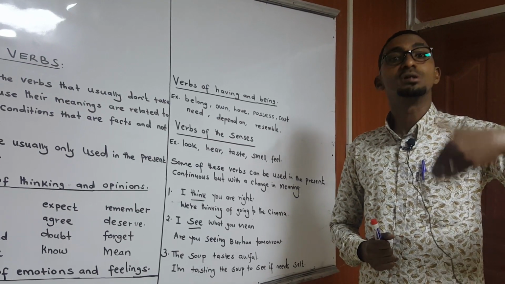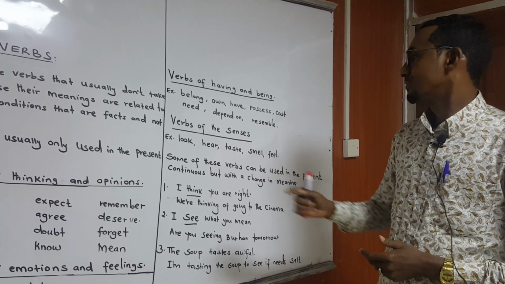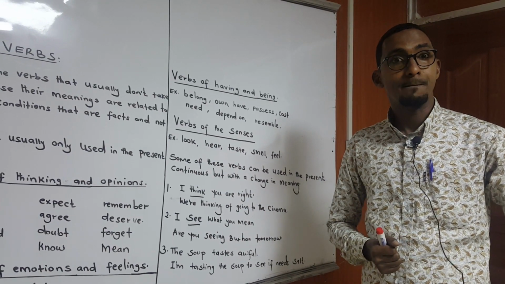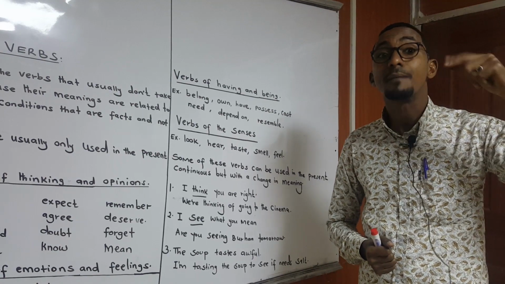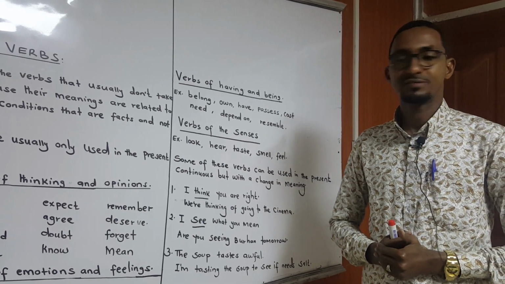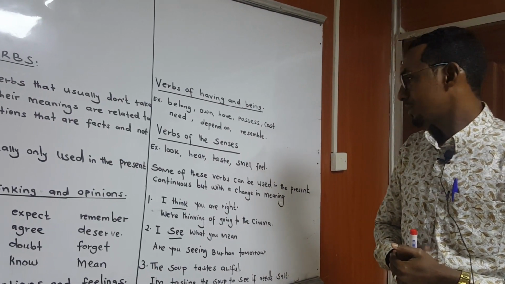You cannot say this food is smelling good. No, that's not right. You see? I can hear something burning. Hearing, no, it's not right. So this one, we call them verbs of the senses.